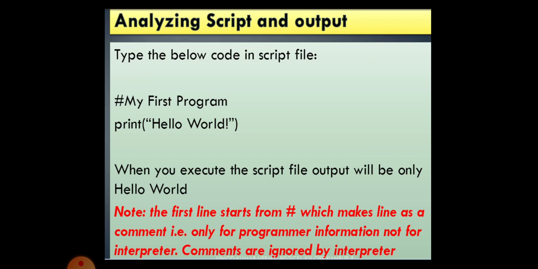So, actually your code is print hello world, and you are giving information to the programmer or the viewer of this program that this is your first program. For that, you had included that line with a hash. So, any line which starts with a hash in Python is said to be a comment. C-O-M-M-E-N-T. Comment.